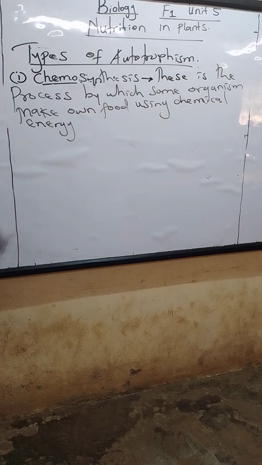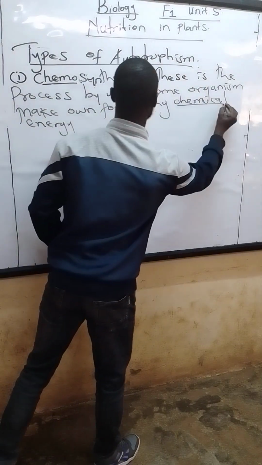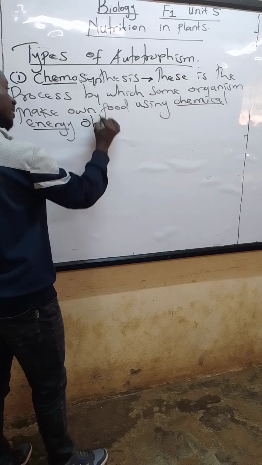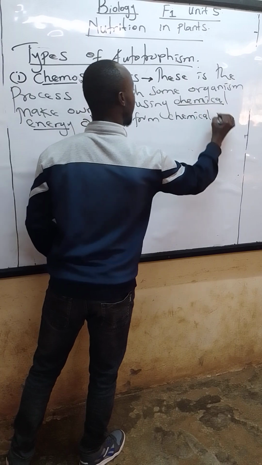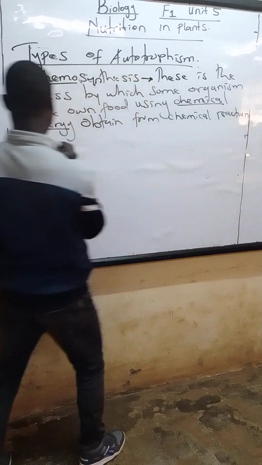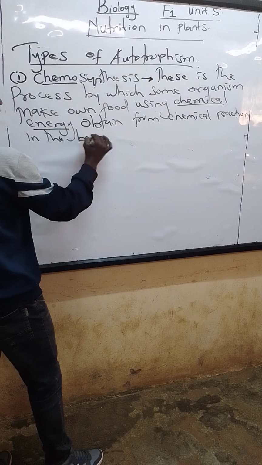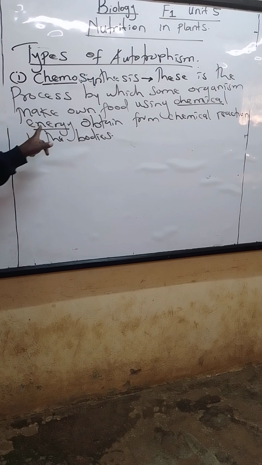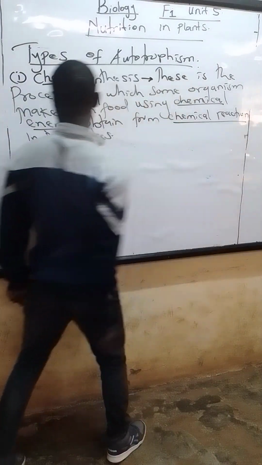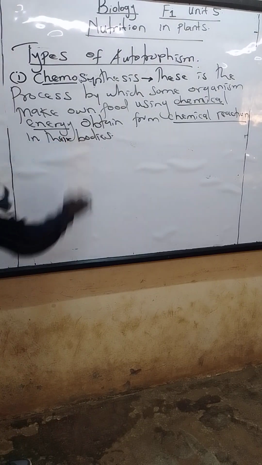So what is the source of energy? The source of energy here is chemical energy obtained from chemical reactions in their bodies. So actually they depend on chemical reactions that take place in their bodies to be able to obtain the chemical energy. So chemosynthesis is the process by which some organisms make their own food using chemical energy obtained from chemical reactions in their bodies.